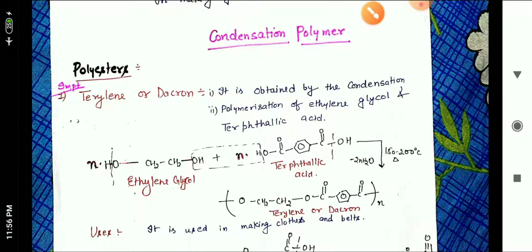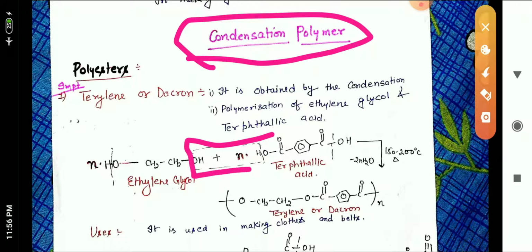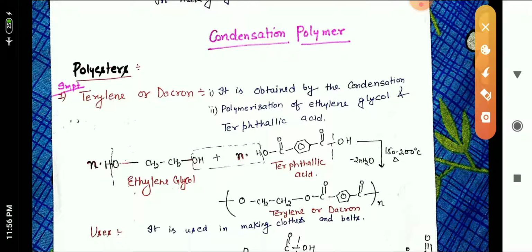This is a type of condensation polymer. There is removal of a small molecule, H2O, in this case. OH of glycol and H of acid will get removed, and there will be removal of water.